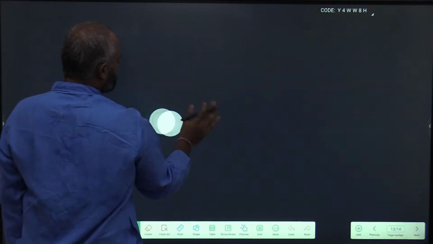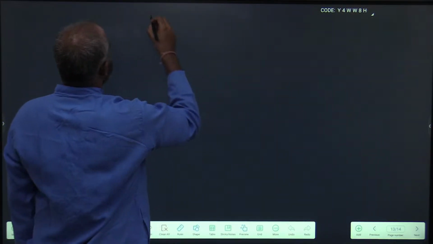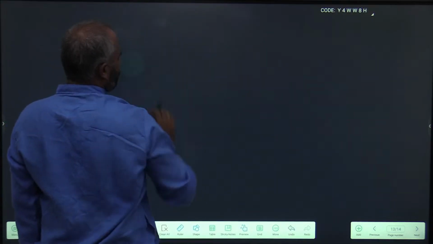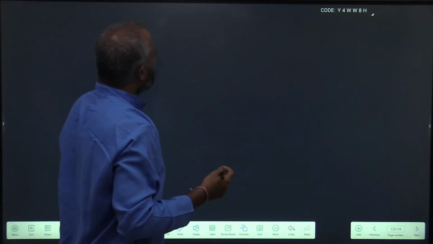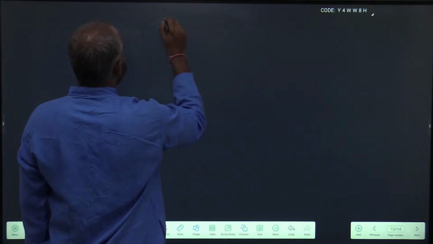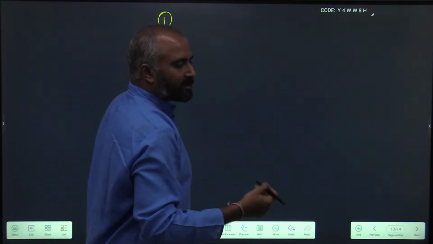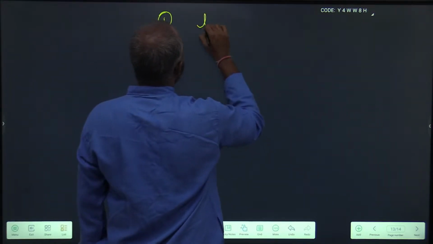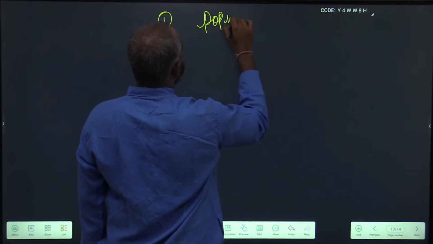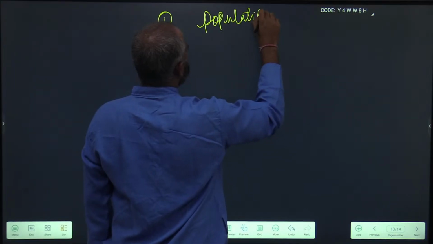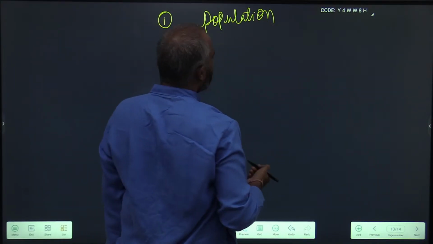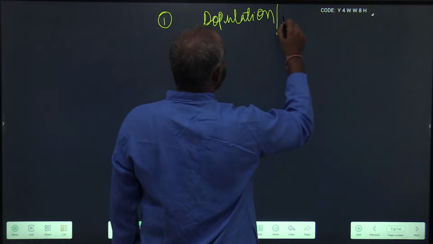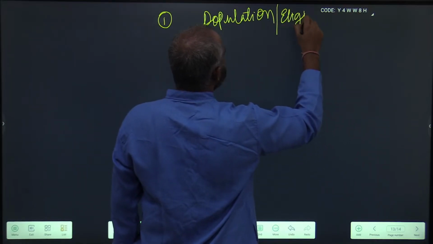there are a few types to be taken care of. What are those? First, just imagine our normal elections. What is the first thing? First thing is population or eligible voters.